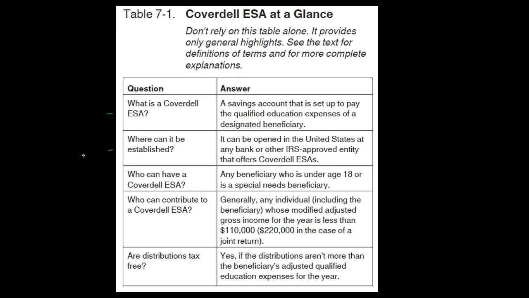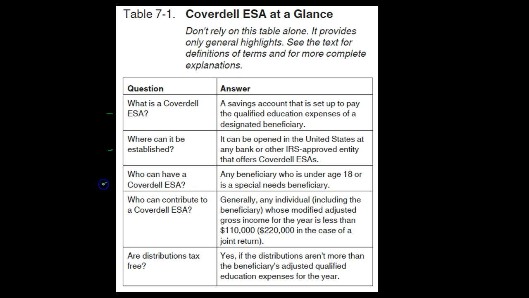Next item, where can it be established? It can be opened in the United States at any bank or other IRS-approved entity that offers Coverdell ESAs. So obviously when we set one up, we're setting up, in essence, a savings account, some type of investment account. So if you go to a typical area bank or investment firm, those are usually where you want to go, and they will likely have information about Coverdell ESAs that we can then look into.